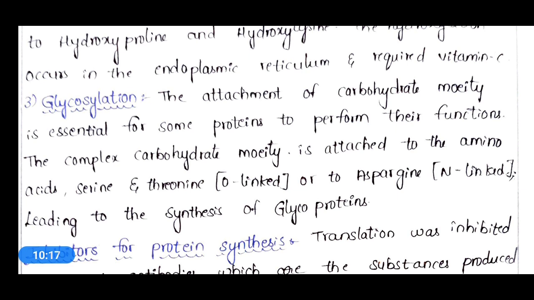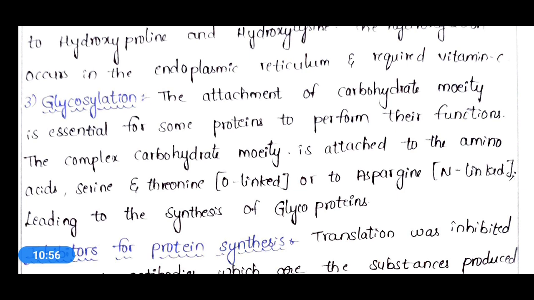So glycosylation will occur for few amino acids which require a carbohydrate moiety for their activity. Those amino acids are serine, threonine, and asparagine. These three amino acids bind with a carbohydrate moiety and ultimately produce a glycoprotein, and the process for this is glycosylation. So these are a few of the covalent modifications which we see as post translational modifications.